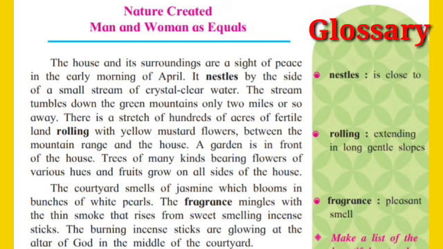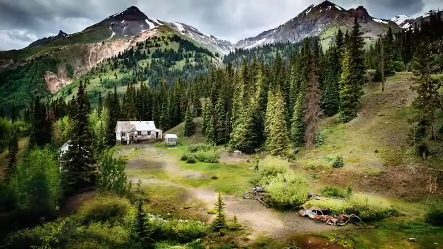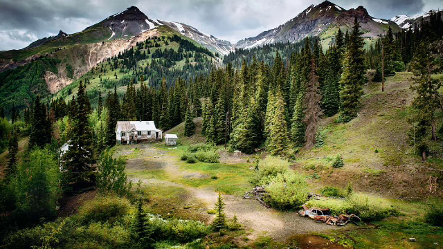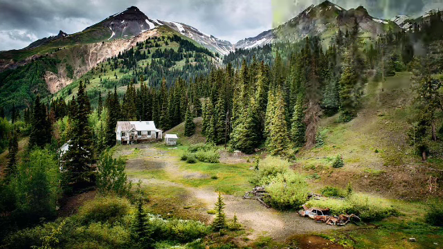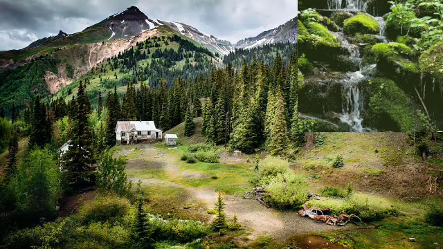Glossary. Nestles. It means it's close to. Second, rolling. It means extending in long gentle slopes. Third, fragrance. It means pleasant smell. Dear students, in the beginning, there is given such a beautiful introduction of the house. Here, a beautiful surrounding of the house in the early morning of April is picturized. There is a small stream of crystal clear water close to the house.